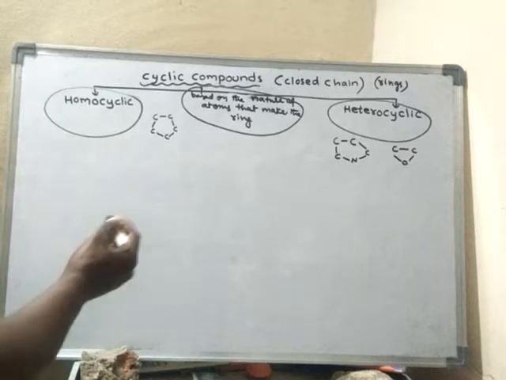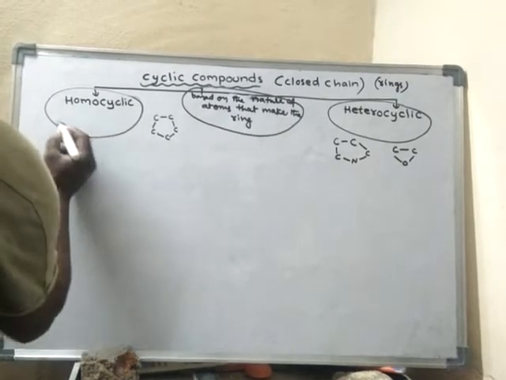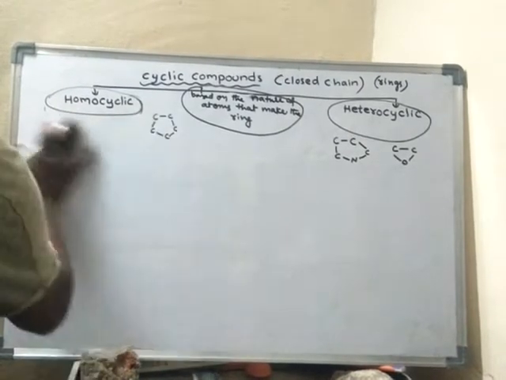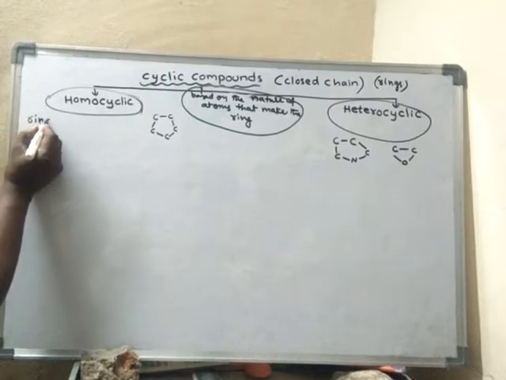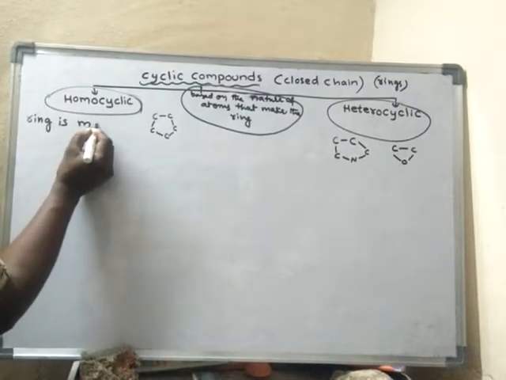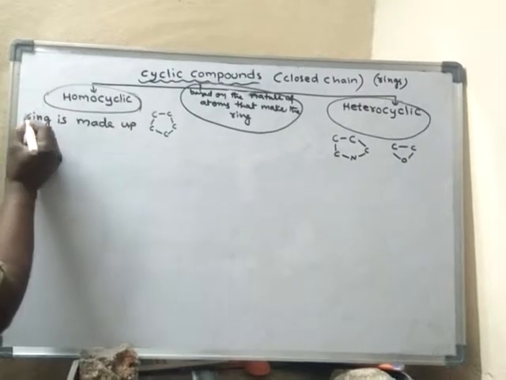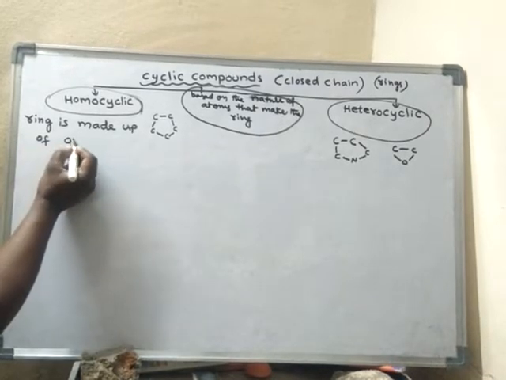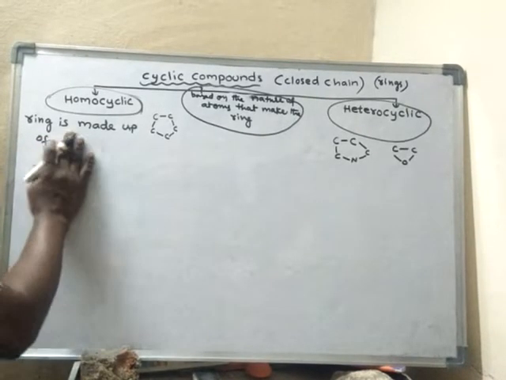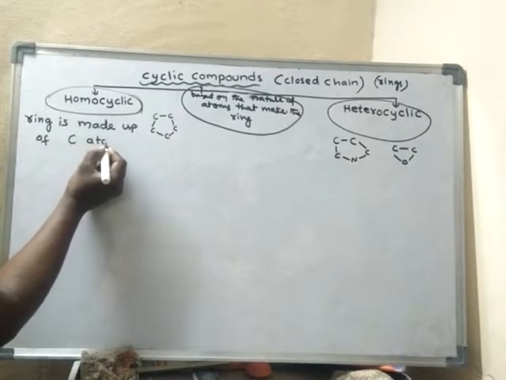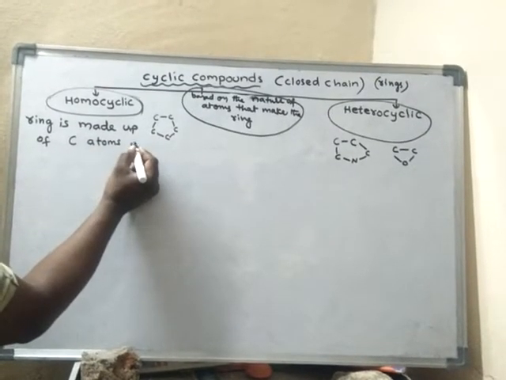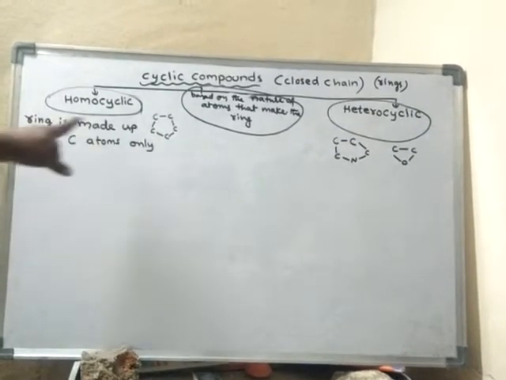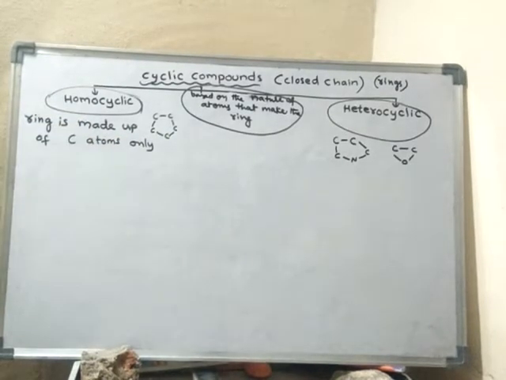Homocyclic means the ring is made up of carbon atoms only.